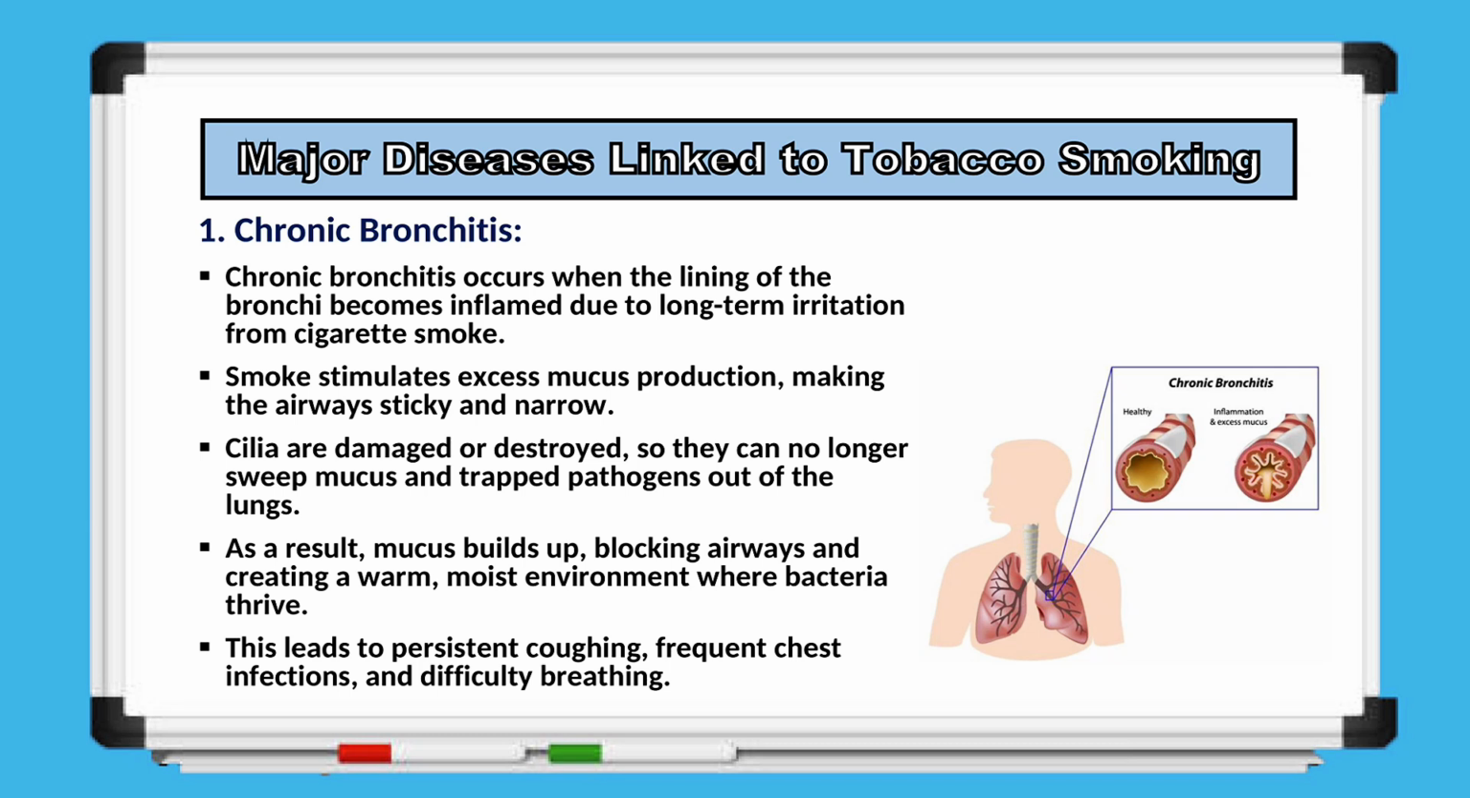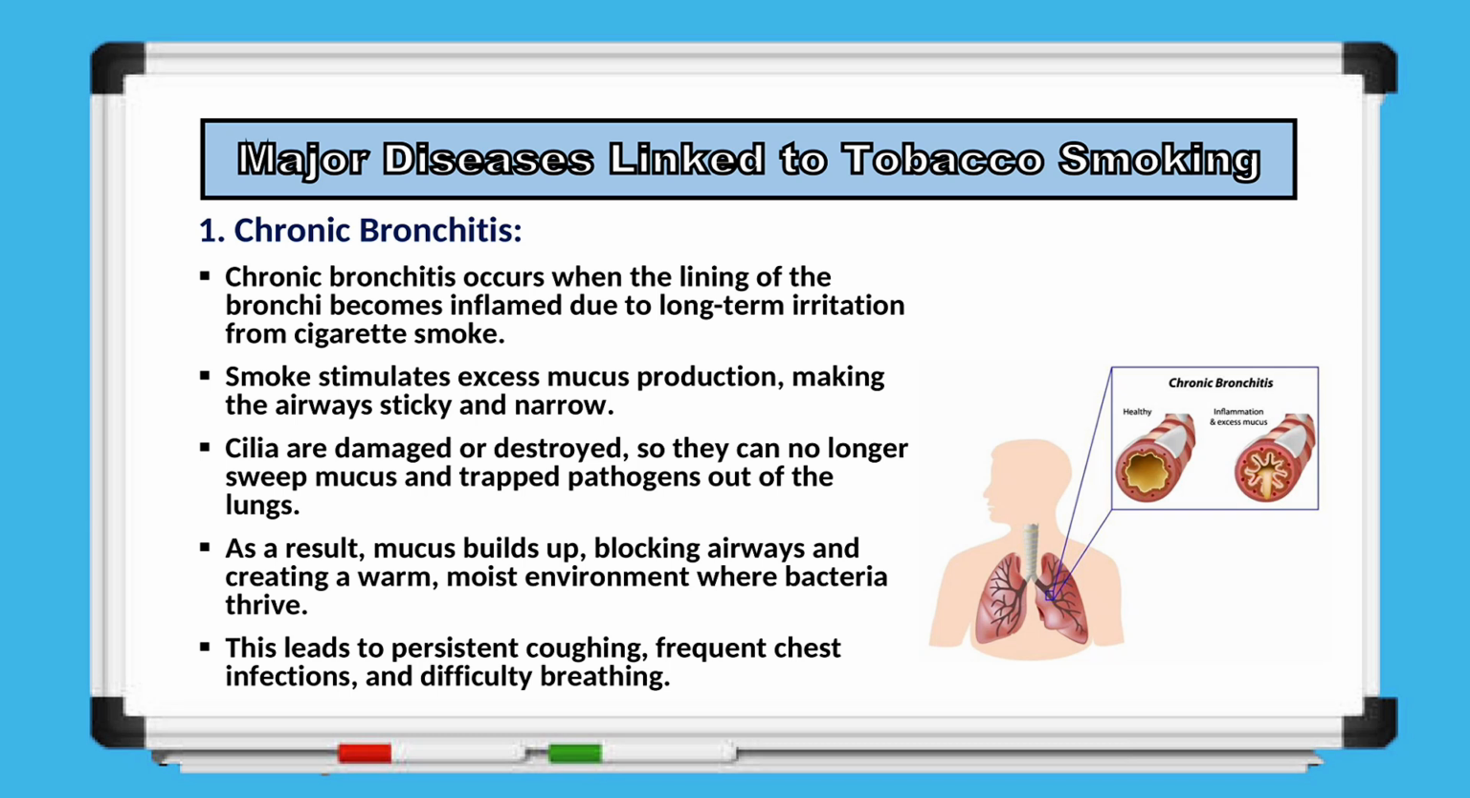to pass through. At the same time, the cilia lining the airways are damaged or completely destroyed, so they lose their ability to clear mucus and trapped microorganisms from the lungs. As a consequence, thick mucus accumulates in the airways, blocking them and creating a warm, moist environment that allows bacteria to grow easily. This results in a persistent cough, repeated chest infections, and increasing difficulty in breathing.